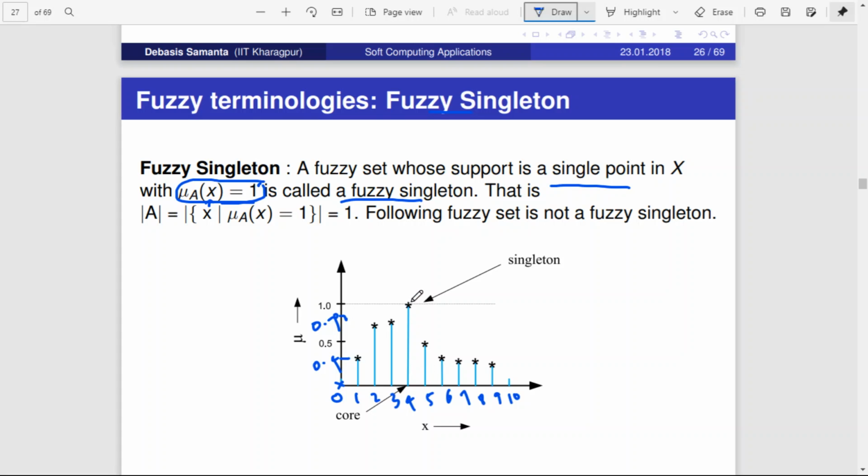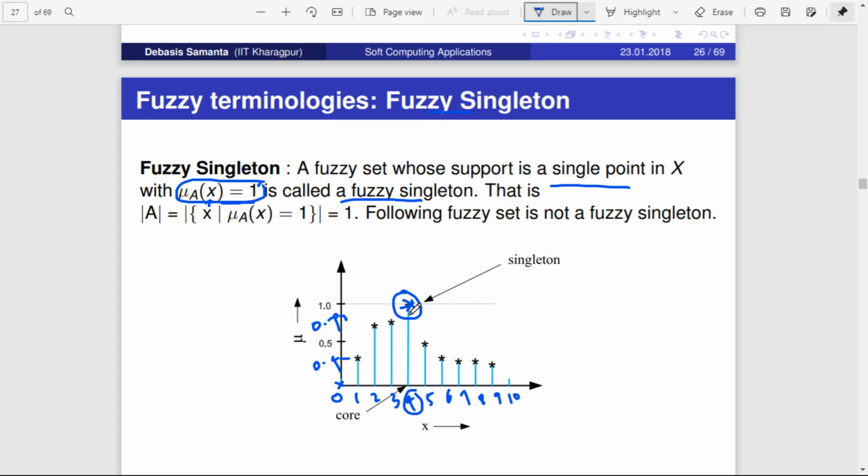For 4 alone it is giving 1. There is no other value of x for which the membership function is resulting in 1. For 5 it is 0.5, 6 it is 0.4, 7 0.3, 8 0.3, 9 0.2, 10 0.1. So there is only one point of x which, when applied to the membership function, results in 1.